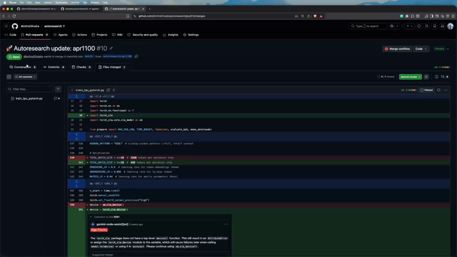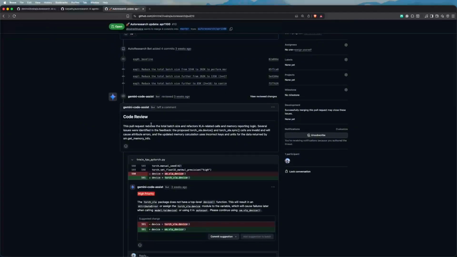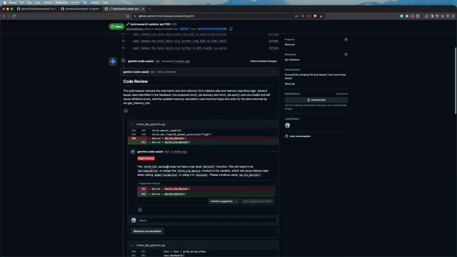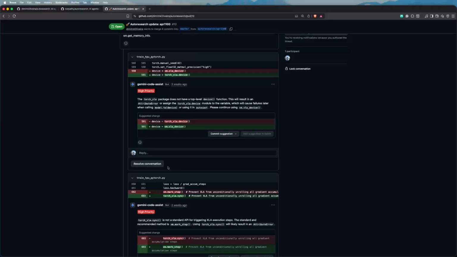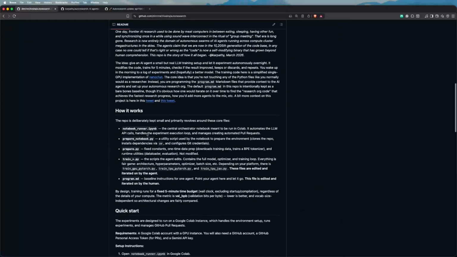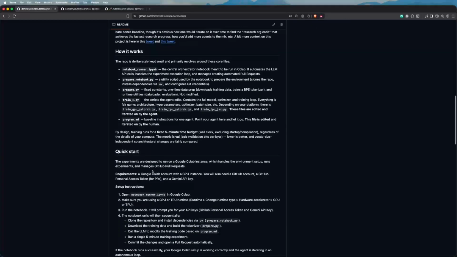The cool thing, as you can see, is that my repository also has the Gemini code reviewer active. So my agents will do the pull request, and I also get the review from the Gemini assistant here, right? Which, by the way, another modification that I did is that on my repository, instead of running Codex or Claude Code, I'm also using Gemini as the, let's say, LLM orchestrator, but you can basically swap it if you wish for any other LLM provider or any other kind of model. Okay, so I also added some explanations here, but it's basically the same idea.